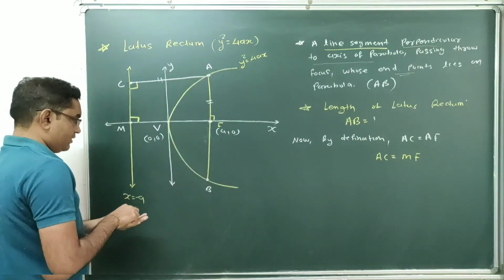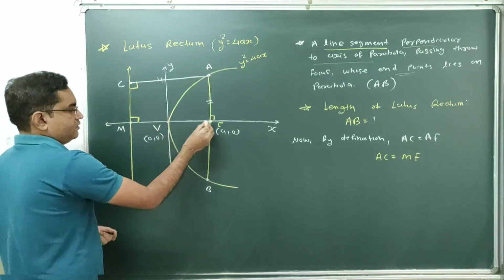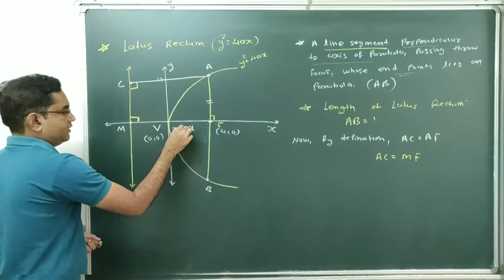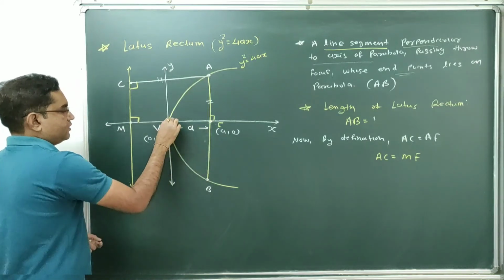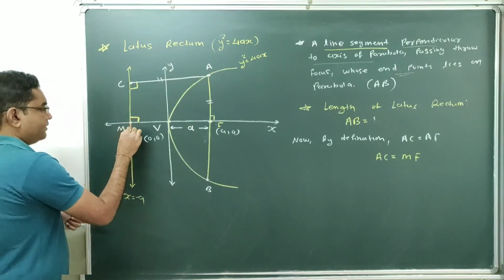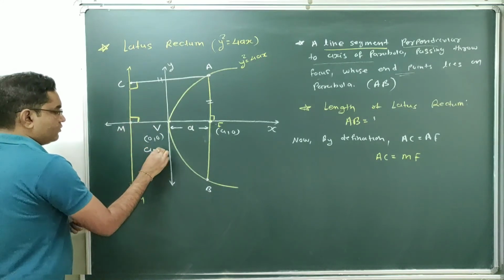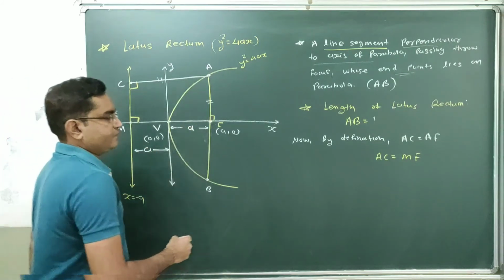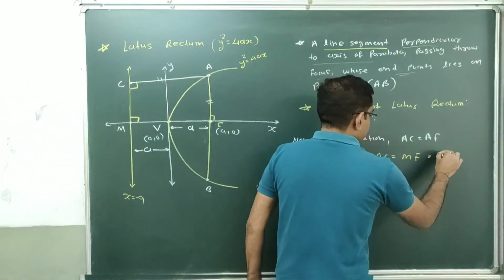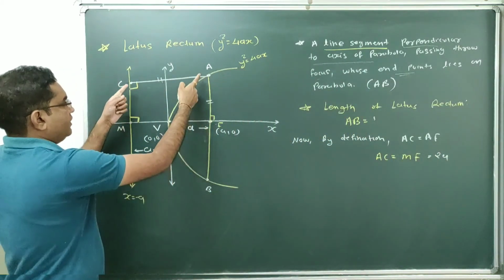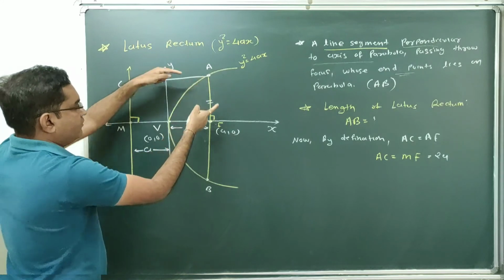Now what is the length of this MF? This is the origin, this is the focus point, and this length is a. This is the origin, so this distance, this is minus a, coordinates will be (minus a, 0). So this distance is also a. So the total length of this MF will be a plus a, which is equal to twice a. So AC will be twice a, and AC will be equal to AF.